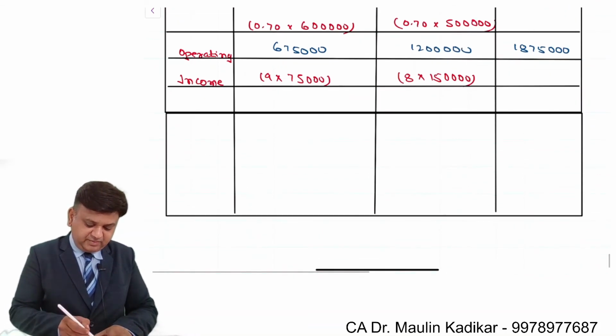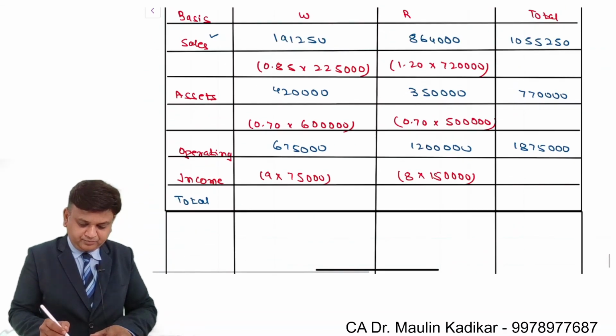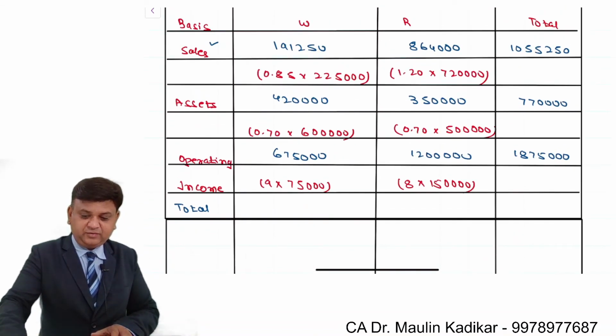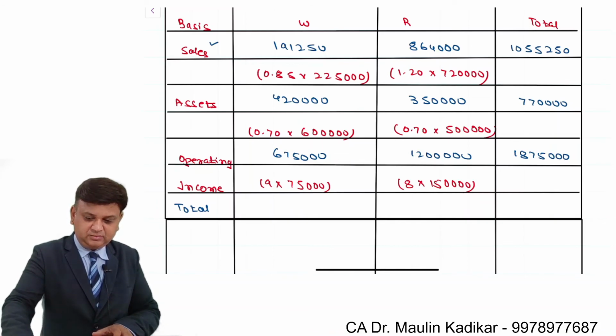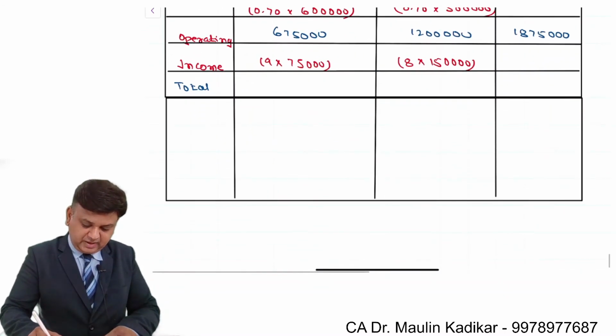So based on that, we'll make the computation of the total. It will be 10,55,250 plus 7,70,000 plus 18,75,000. That comes to 37,00,250.